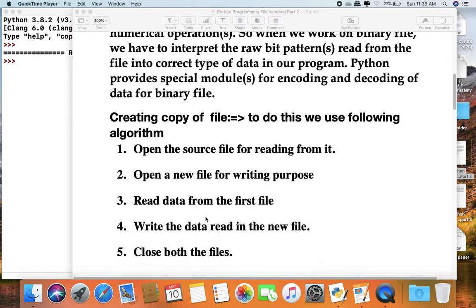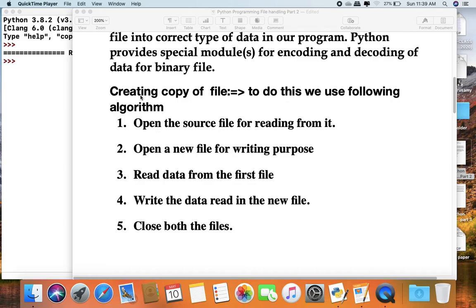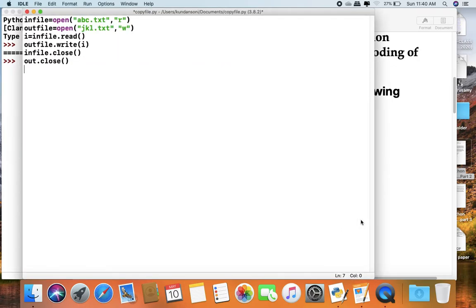Now we will do an example of creating a copy of a file. How can we create a file copy in another file? To do this, we use the following algorithm. We will learn this algorithm step by step.